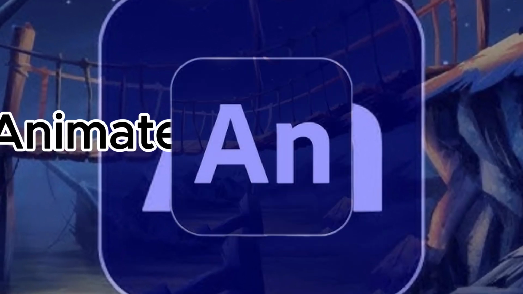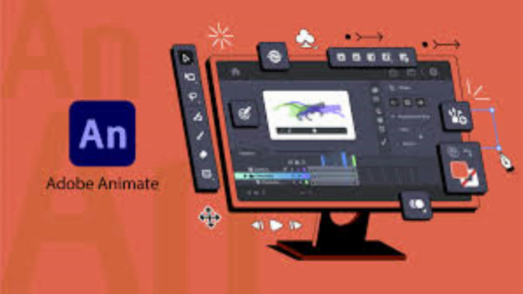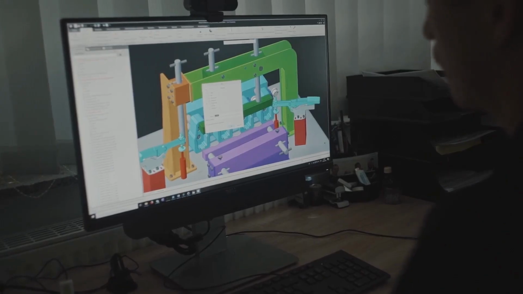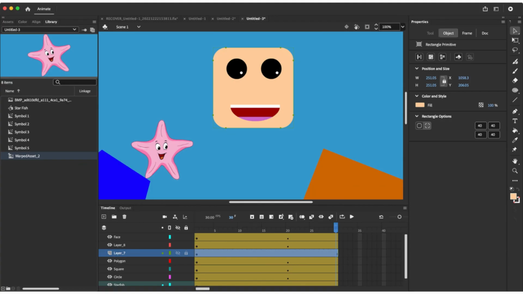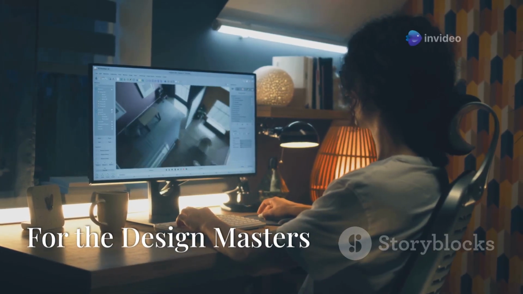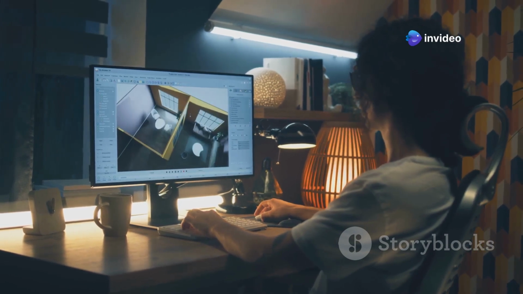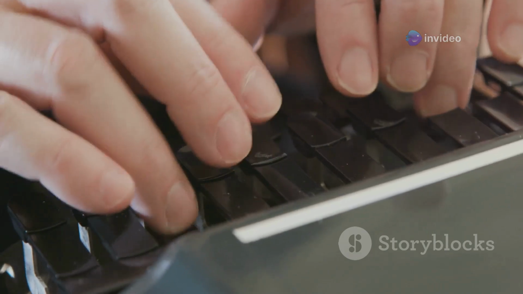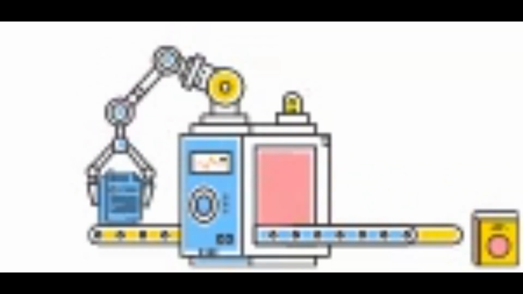Adobe Animate. Adobe is a top choice for design and content production, offering powerful tools for animators, editors, and designers. Adobe Animate is perfect for creating interactive animations, featuring vector brushes, audio syncing, and modern timelines for video games, cartoons, and TV shows. It also includes a pre-made asset library with backgrounds, characters, and motion assets to speed up your workflow. For visual effects, Adobe After Effects is ideal, while Adobe Illustrator helps with storyboards and character design.